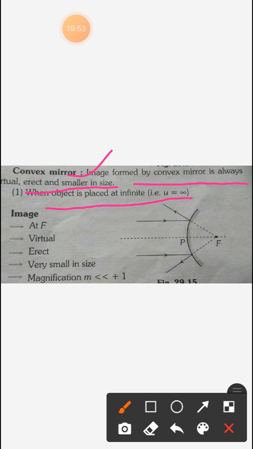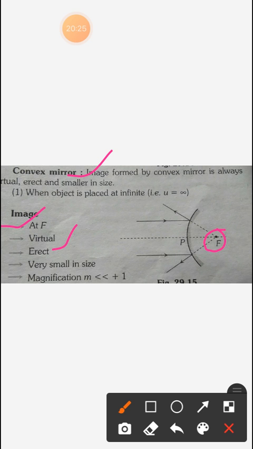See, this is a parallel ray. This means the object is at infinity. After reflection it passes through this ray. If we draw it back, then this ray meets at the point F. So this is a virtual image. The image is formed at F.